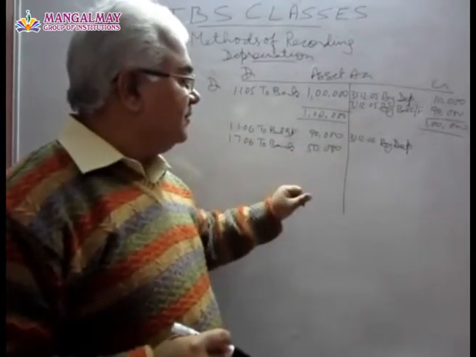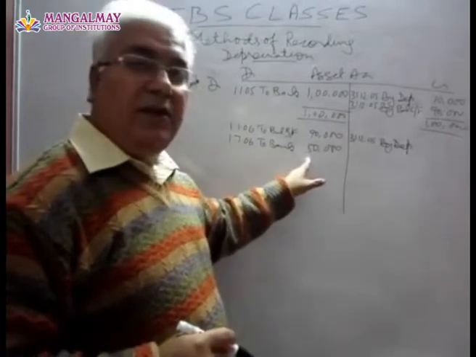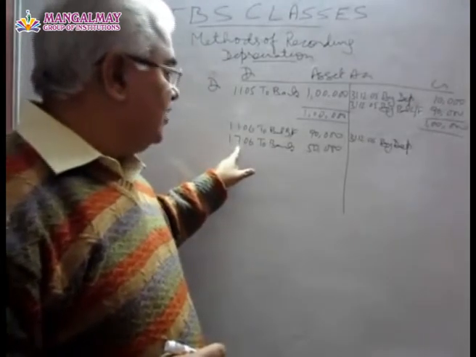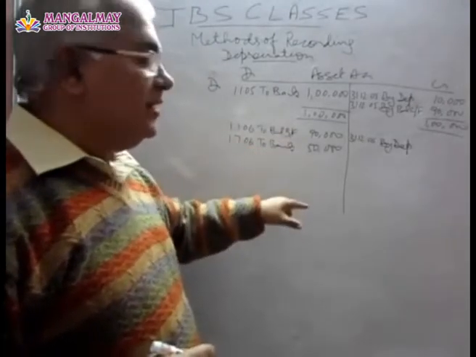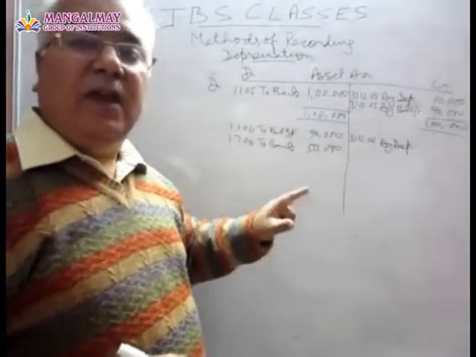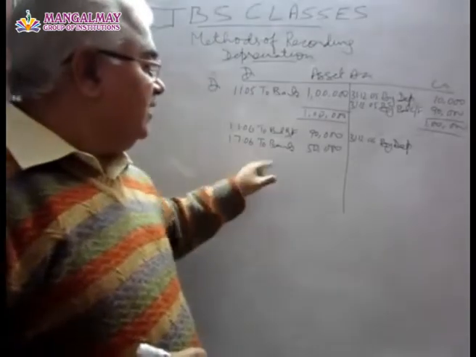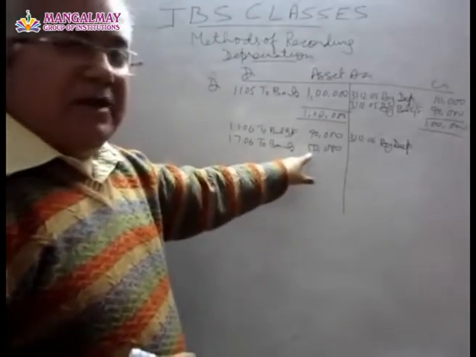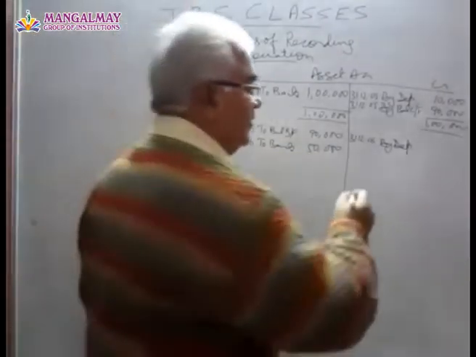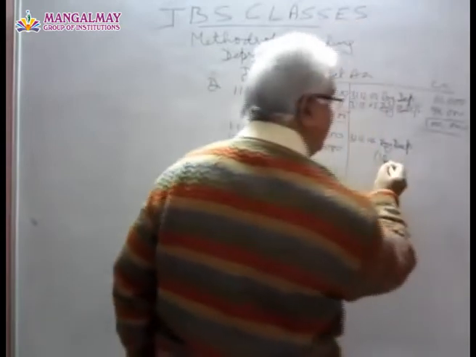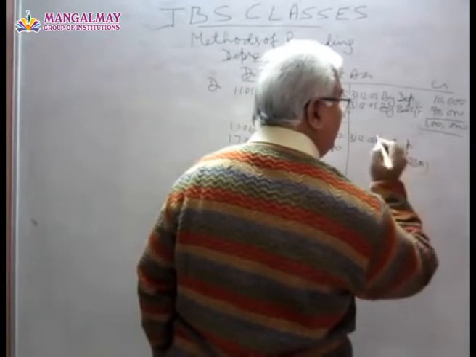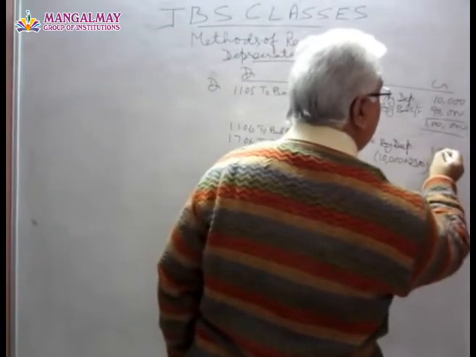And what about this machinery? If it is for the full year, it would have been 5,000. But since you have bought it in July, from 1st July to 31st December, it is only a period of 6 months. So you will charge depreciation only for half year. So that means 10% of this would have been 5,000, and for half year it is 2,500. So your depreciation will be here 10,000 on the first machine and 2,500 on the new machine, and in total it will be 12,500.